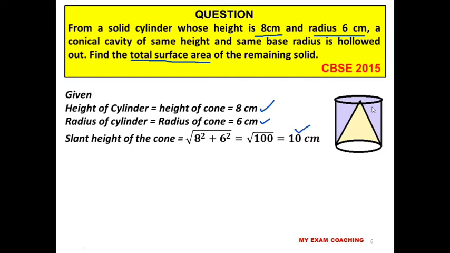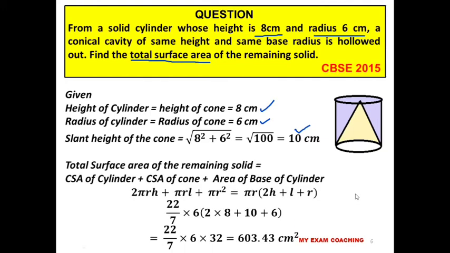So the total surface area will be the curved surface area of the cylinder and the lateral surface area of the cone inside, and on the top we have a circle. So curved surface area plus the curved surface area of the cone, and the top of the cylinder. This is the total surface area that we need to find out.